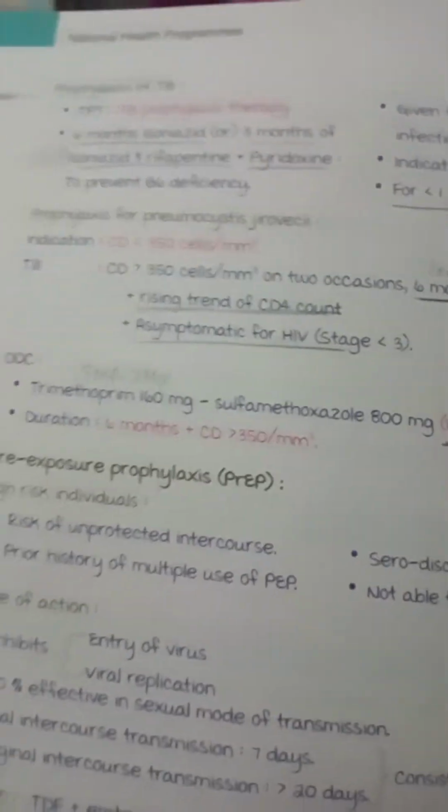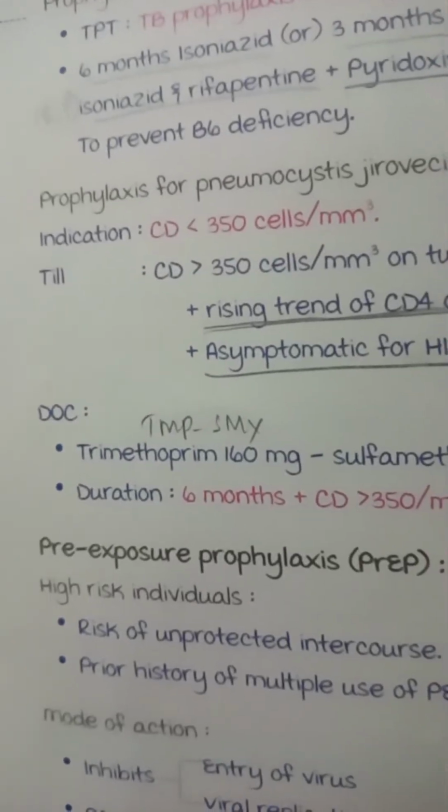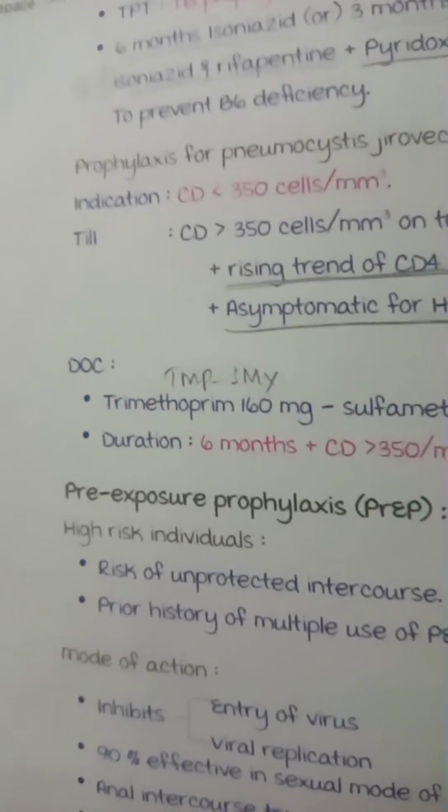And then we have prophylaxis for TB. We have post-exposure and normal prophylaxis. Prophylaxis of TB in HIV patients is the TPT regimen, TB preventive therapy: 6 months of isoniazid, or 3 months of isoniazid and rifampicin, plus pyridoxine.